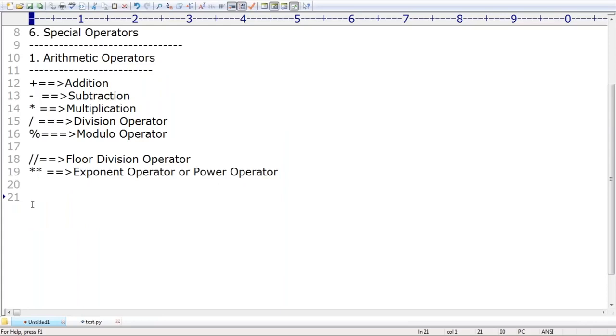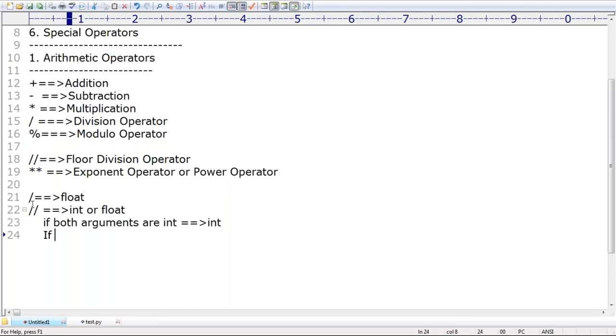Make sure the result of floor operation is always a float value only. So what about this one? It can return either int or float. If both arguments are int, then the result is int. If the arguments are float type, then the result is float. Make sure.